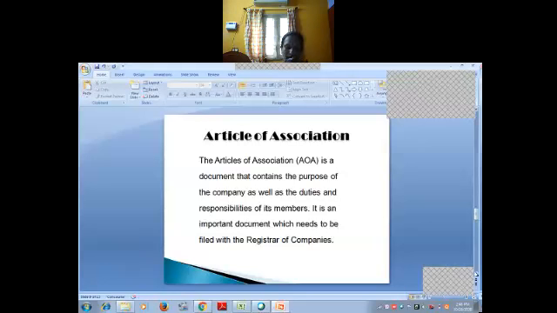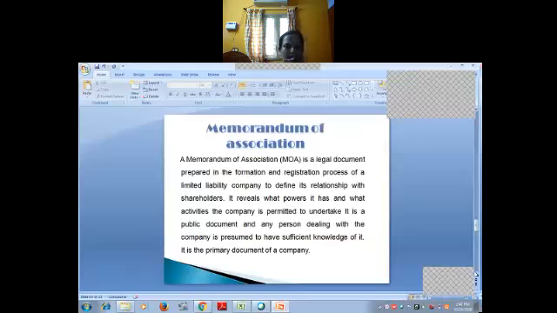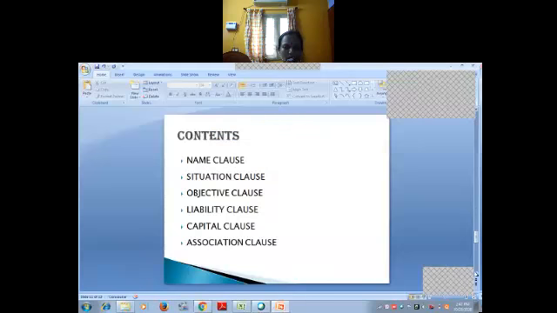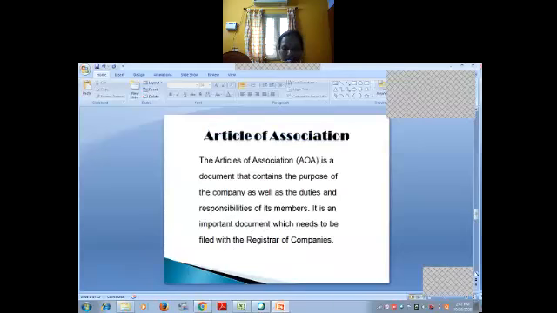Lack of good labor relationship. In sole trading business, personal supervision is possible, isn't it? But in company form of organization, there is a lack of personal contact between the owner and the worker. As a result, there is a scope of more industrial disputes in the company form of organization.